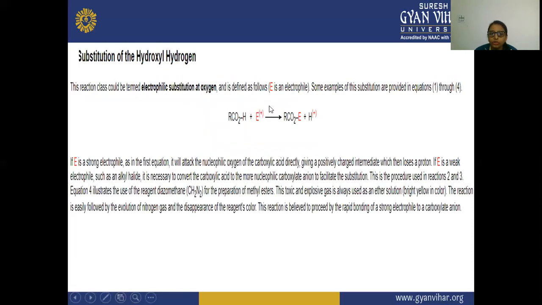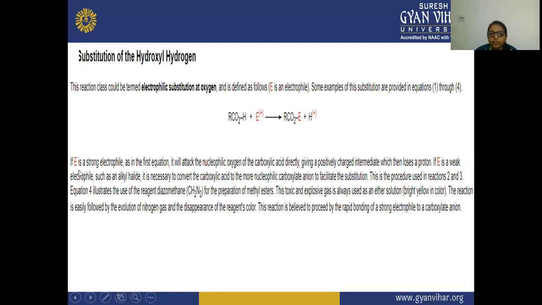So next is your substitution of the hydroxyl hydrogen. This reaction class could be termed electrophilic substitution at oxygen, and it is defined as follows. E is an electrophile, so here there is an electrophilic substitution. The electrophile will substitute at the oxygen atom, and some examples of the substitution are provided in reaction equations 1 to 4.